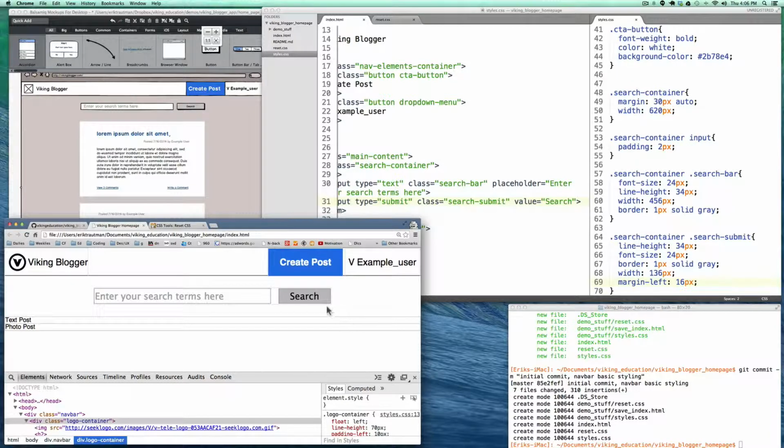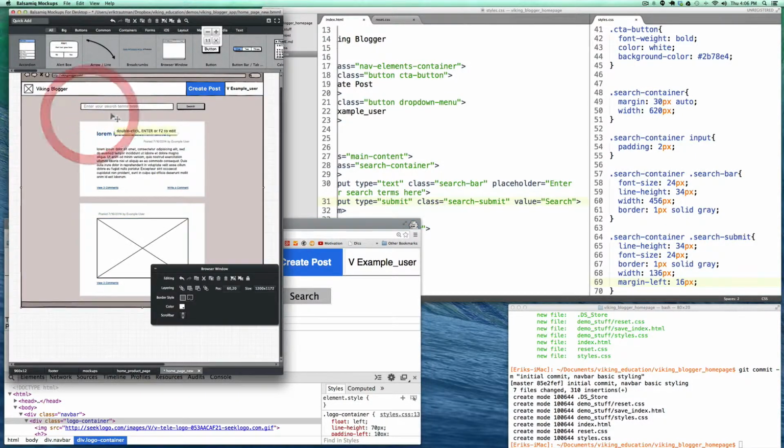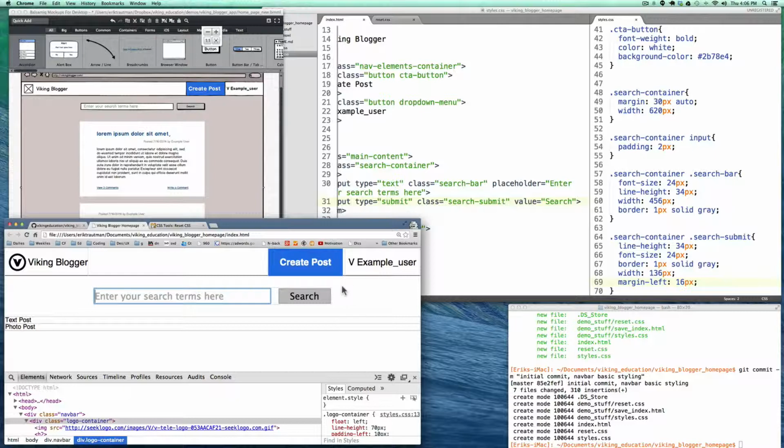So what we have now is a functional search field. One thing I do want to change though, is it looks like our padding is not quite enough. And you could choose to take a look at this and address it or not, but I would actually like to have a little bit more padding on the left before that text comes in.